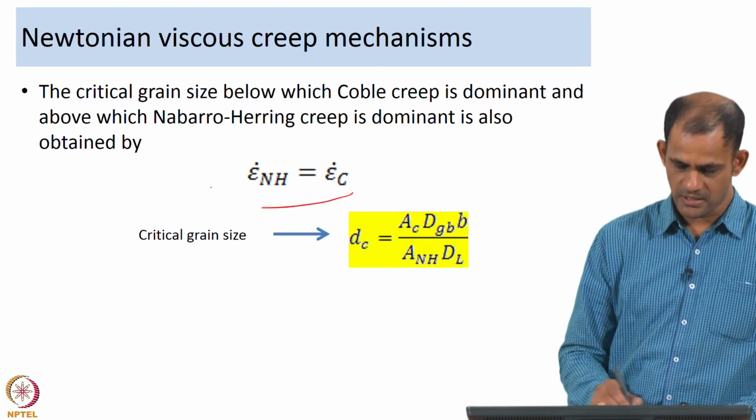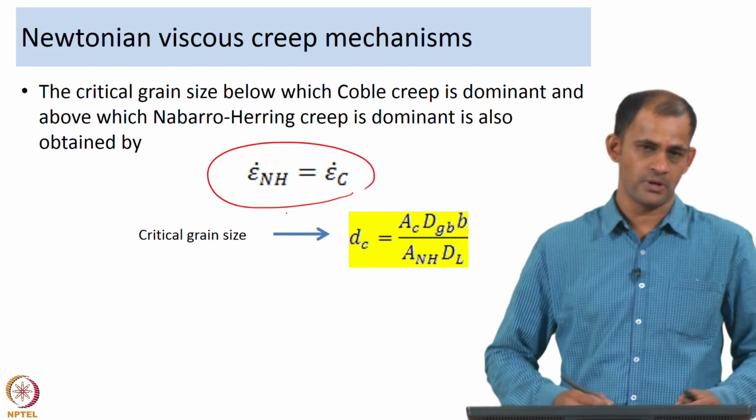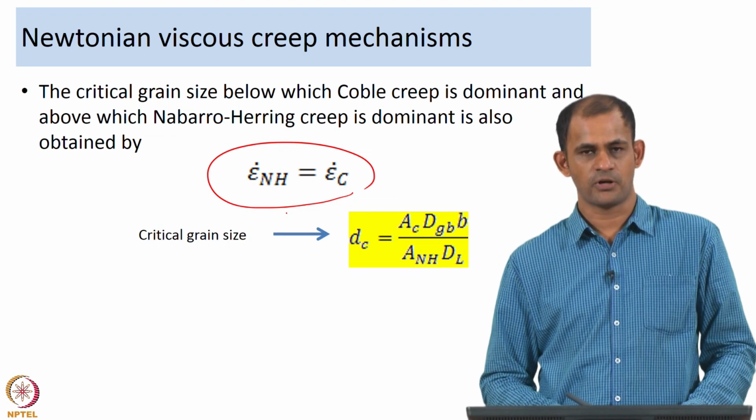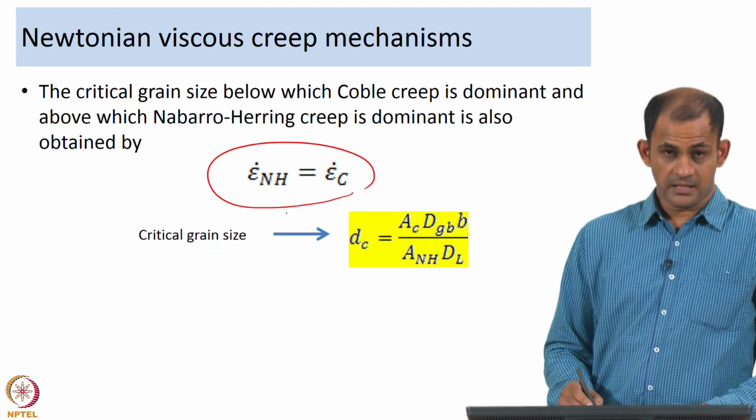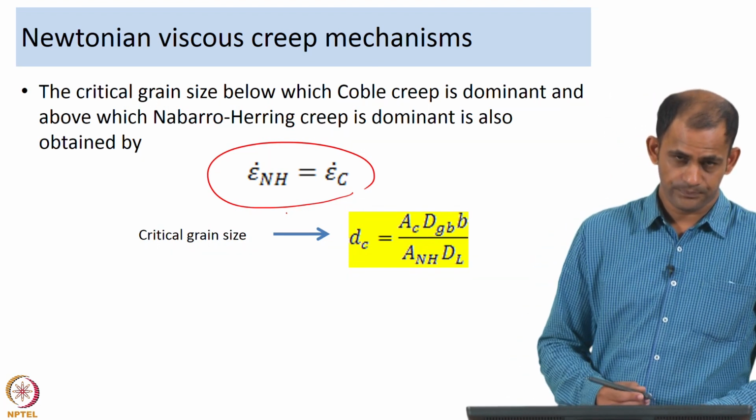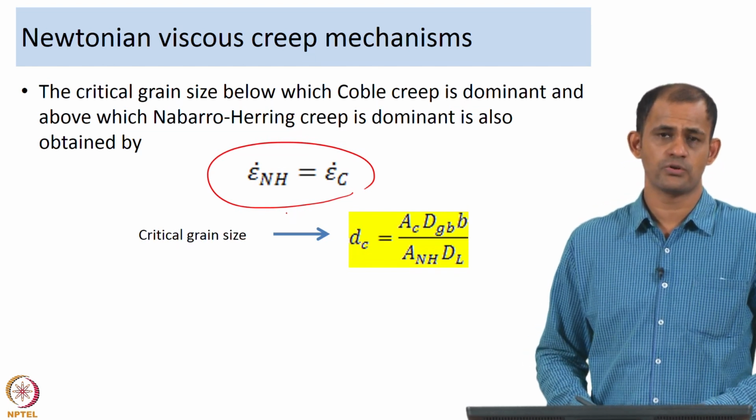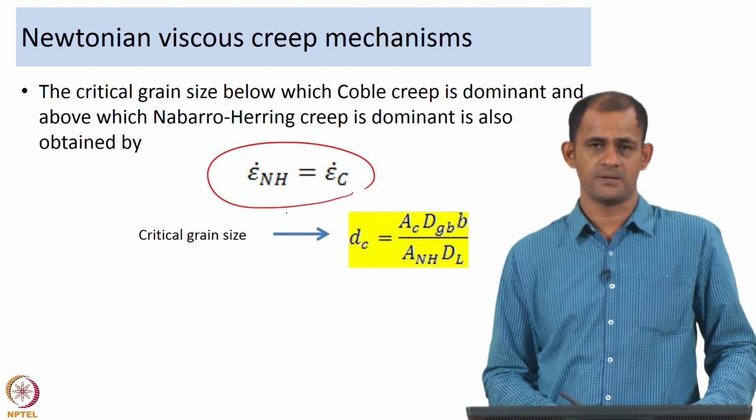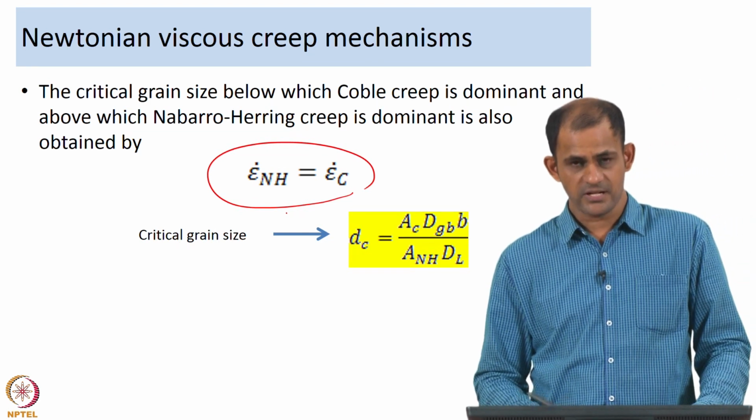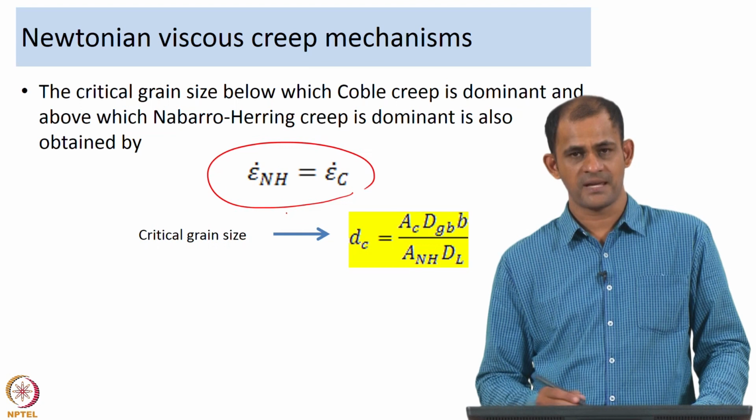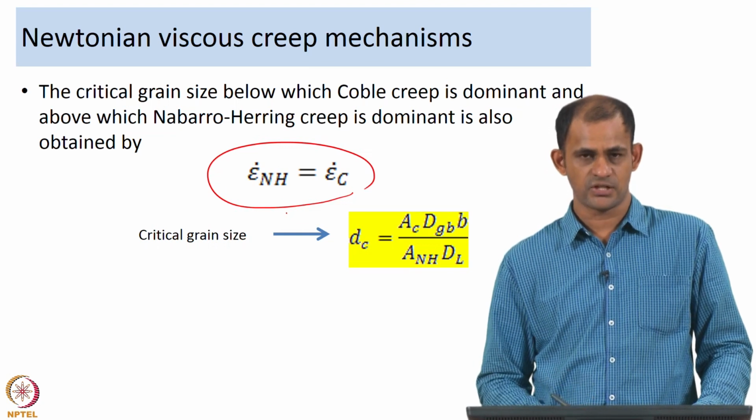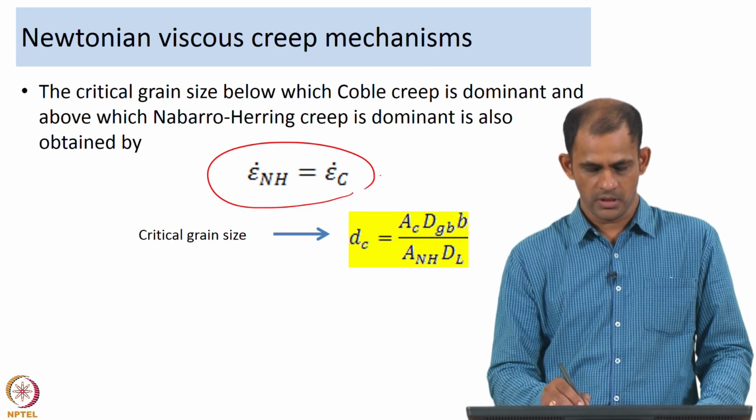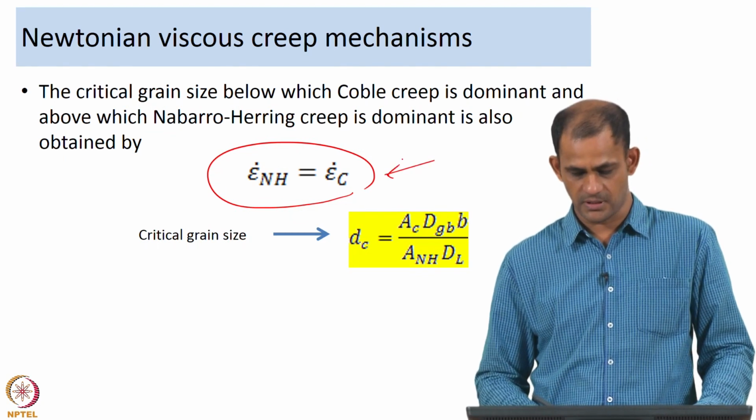Essentially, you equate the strain rate due to Nabarro-Herring creep to the strain rate due to Coble creep, and if you do that, then you will arrive at the critical grain size at which the deformation is going to move away from the Nabarro-Herring creep controlled regime to the Coble creep controlled regime. So, it will be interesting for you to determine the critical transition temperature as well as the critical grain size by equating the strain rates of deformation.